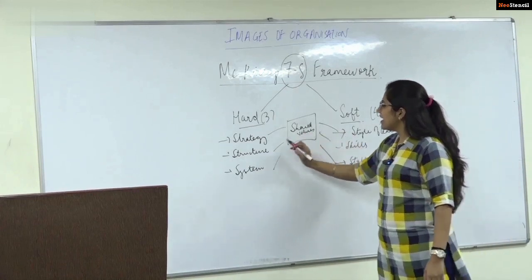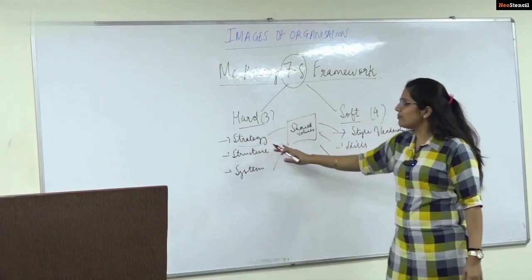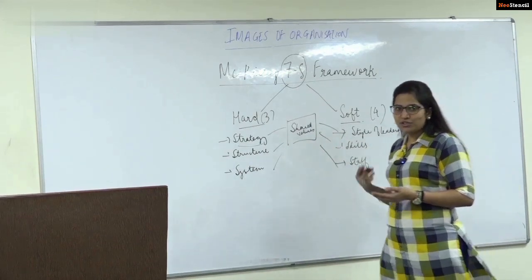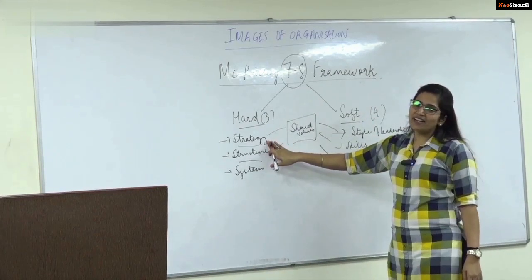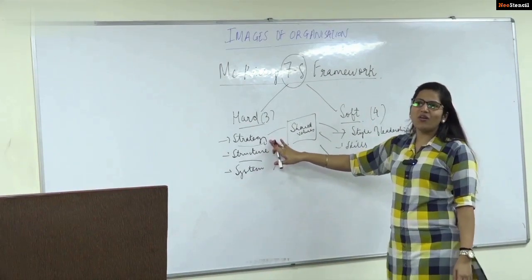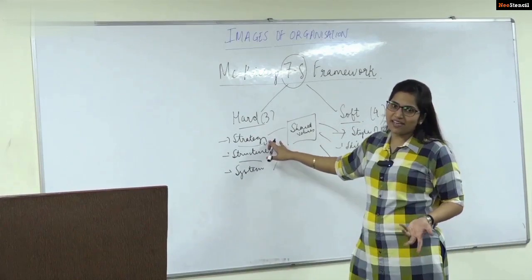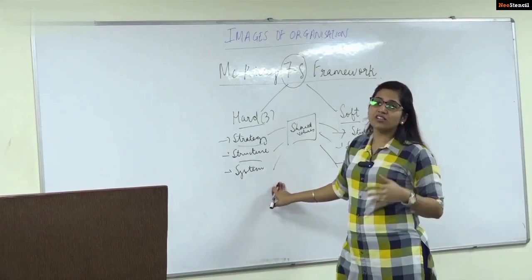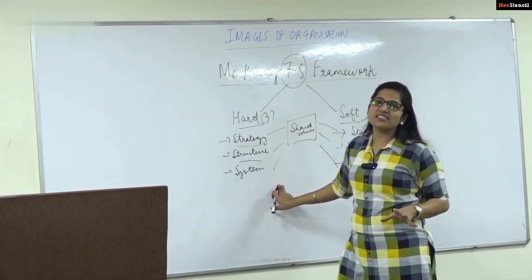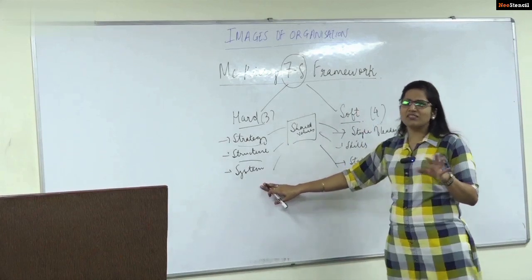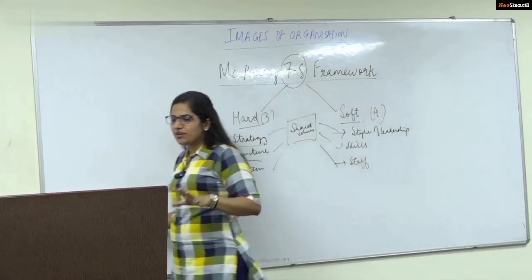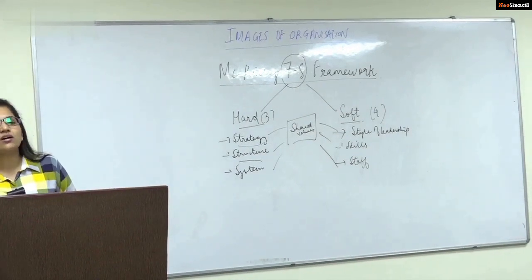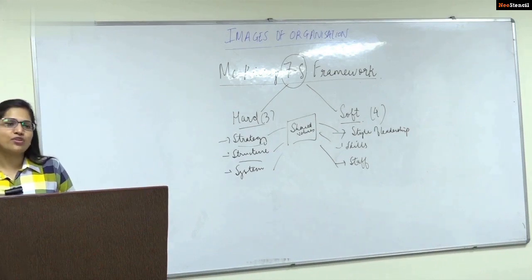Now, the next thing is strategy. What does he mean by strategy? Strategy is basically the plan that has been formulated to achieve the objectives. The strategy, the plan devised to achieve the objectives. Everyone does planning, so that is what the strategy is. The structure is the hierarchy, the authority responsibility relationships that exist in an organization. The system herein refers to the daily activities and the procedures that are necessary to get the work done. Fine. This is what we refer to as the systems.